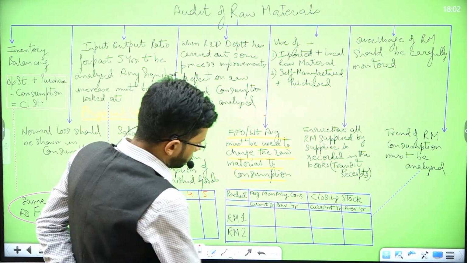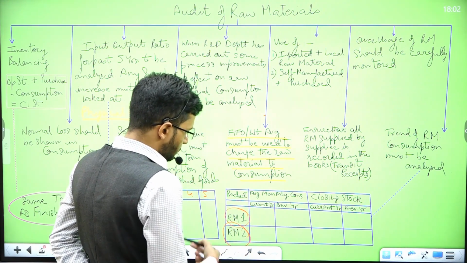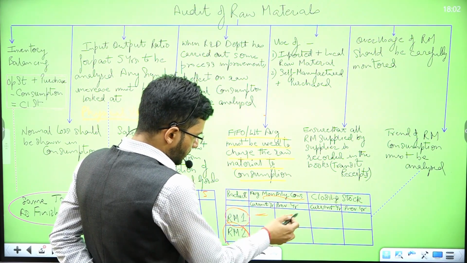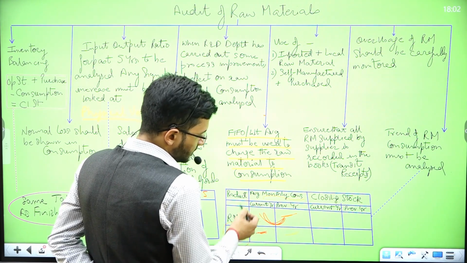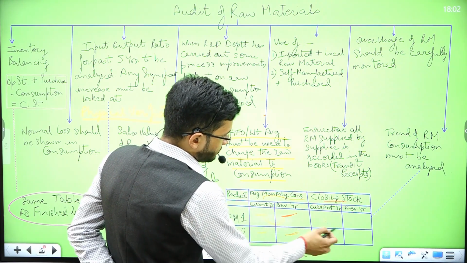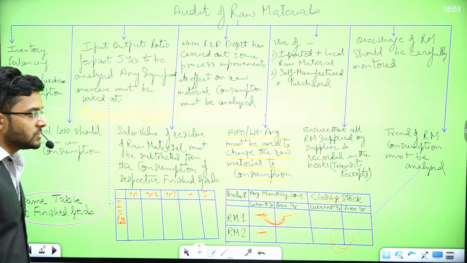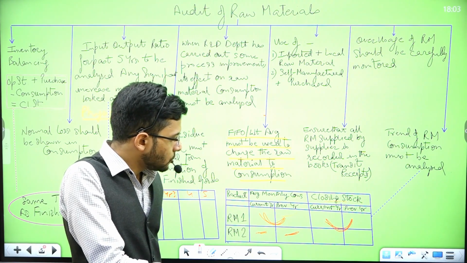So what kind of table do we make in this scenario? We have two raw materials, raw material 1 and raw material 2. Average monthly consumption of the current year and the previous year are written here, and we can analyze the difference between these two. Then closing stock of the current year and previous year will be available, and we analyze the difference between them.